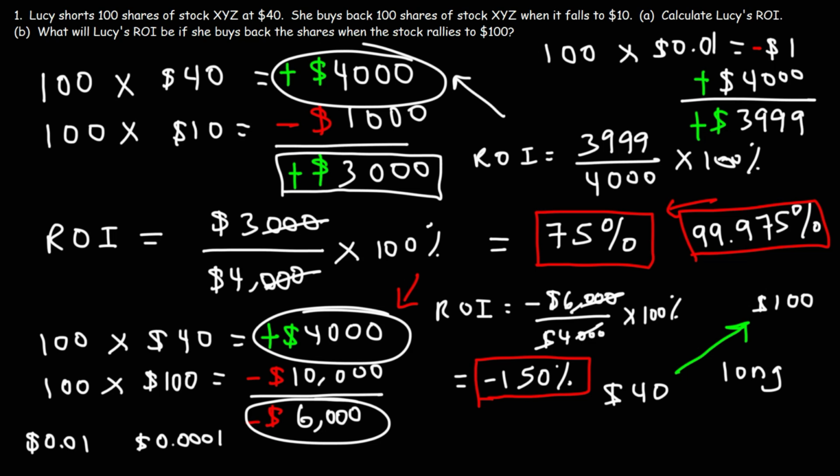Hopefully it gave you a good understanding of what it means to short a stock and the potential ROIs that can be earned from doing so. So keep in mind, when shorting a stock, the greatest ROI that you could receive is up to 100%, but if the stock moves against you, if it goes up, you can lose more than your original position.